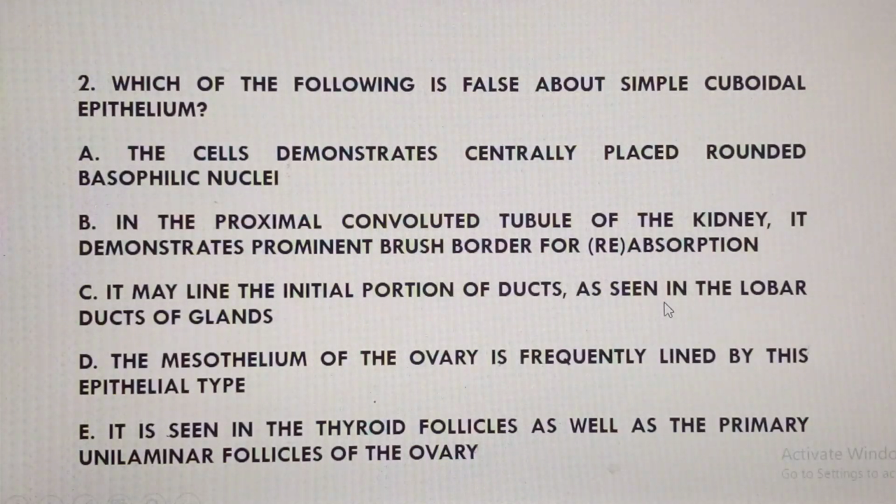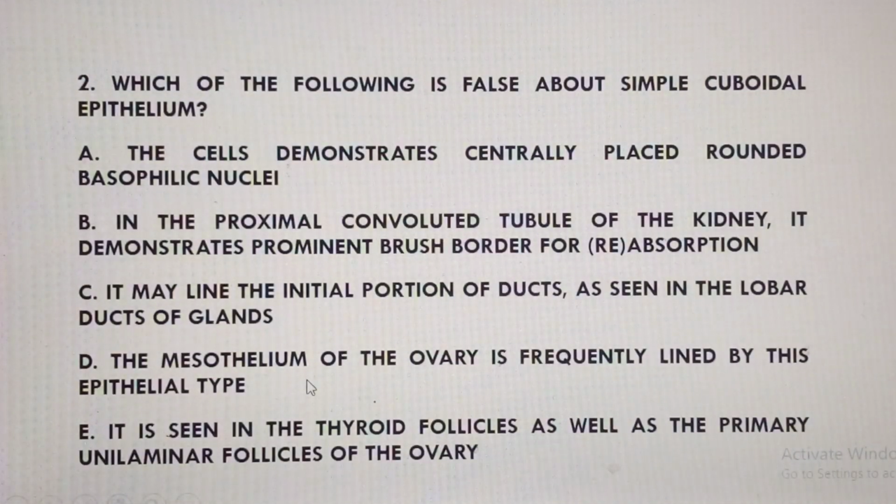Option C says it may line the initial portion of ducts as seen in the lobar duct of glands. Yes, it may line the initial portion of ducts. That's a very true statement. The initial portion of ducts, we talk about the intercalated duct of the intralobular duct. But here we are talking about lobar ducts. Lobar ducts are larger, therefore we expect that it's stratified, stratified cuboidal or stratified columnar. So that's a wrong statement. So we've already seen our answer, that's option C. But let's go on to look at the other options.